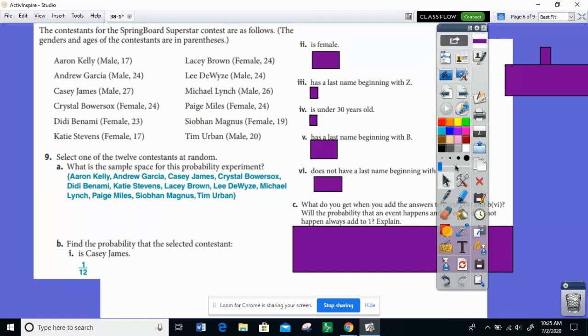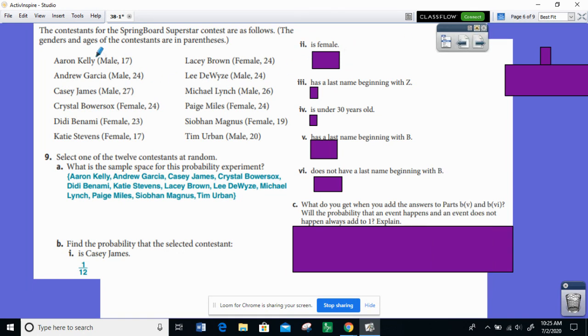What's the probability that the randomly selected contestant is female? So we're going to highlight all the female contestants. Crystal is a female. Dee Dee is a female. Katie is a female. Lacey is a female. Paige is a female. And this is hard to say. For a long time when I would teach this activity, I would say Siobhan. That is incorrect. That is Siobhan.